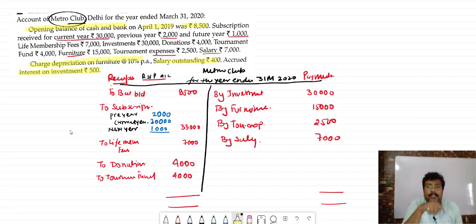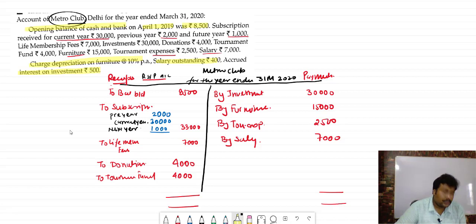This time salary outstanding is a non-cash item. Accrued interest on investment, you did not receive the interest on the investment, so no receipt, no recording. Depreciation on furniture is a non-cash item because depreciation does not bring any cash or pay any cash. So these three items are non-cash items, and in the receipt and payment account, only the transactions which are received in cash or paid in cash will be recorded. So find out the total.